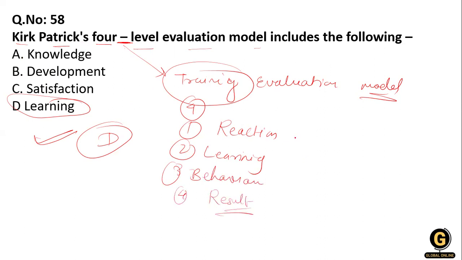So you have to keep in mind these four levels of the Kirkpatrick training model. Whenever you say that, just use a full sentence. After that, whatever the question, you can click it. Kirkpatrick 4-level training evaluation model has the first level reaction, second learning, behavior, and finally after behavior we see the result of what is happening. So that is the Kirkpatrick level.